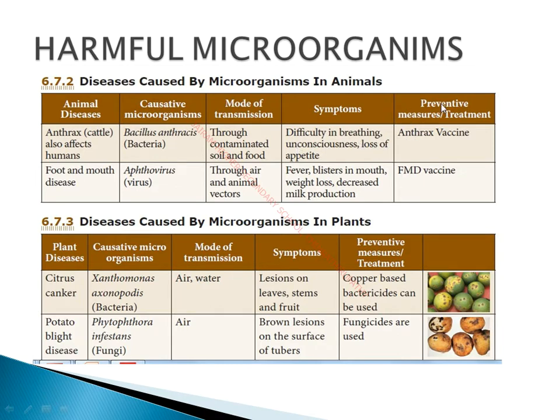Okay, and what are the preventive measures? So anthrax vaccine is given to prevent the disease anthrax. So next disease is a very common disease in cattle, that is foot and mouth disease, FMD, foot and mouth disease.